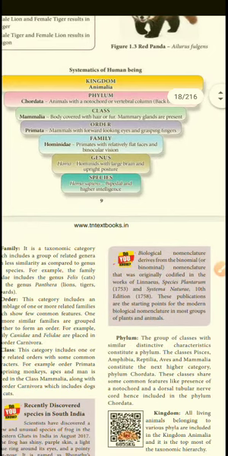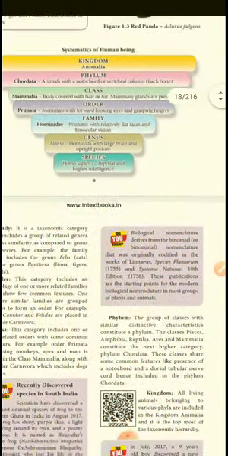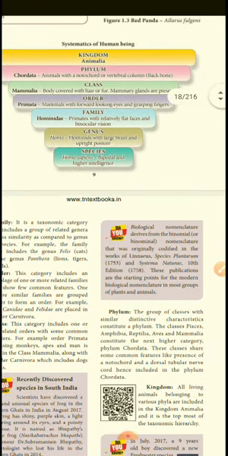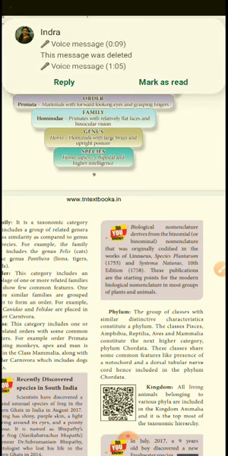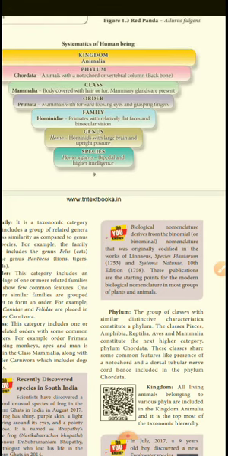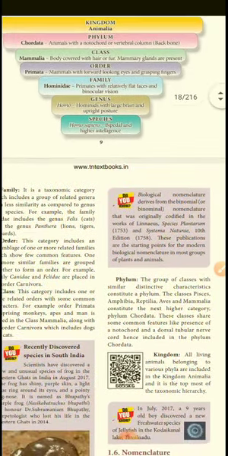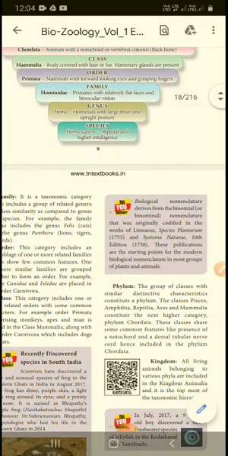Now the systematics of human beings. How do we classify human beings? We come under the kingdom Animalia; we are higher animals. The phylum is chordata, for animals with a notochord or vertebral column. We all have a backbone, so we are chordates. The next class is Mammalia, because the body is covered with hair or fur and we have mammary glands. We feed our young ones, so mammary glands are present.